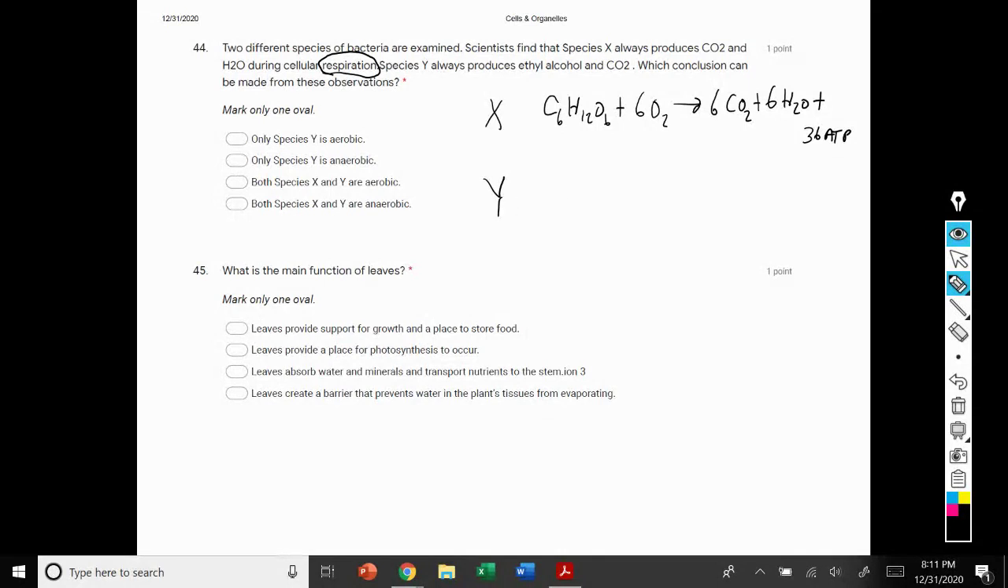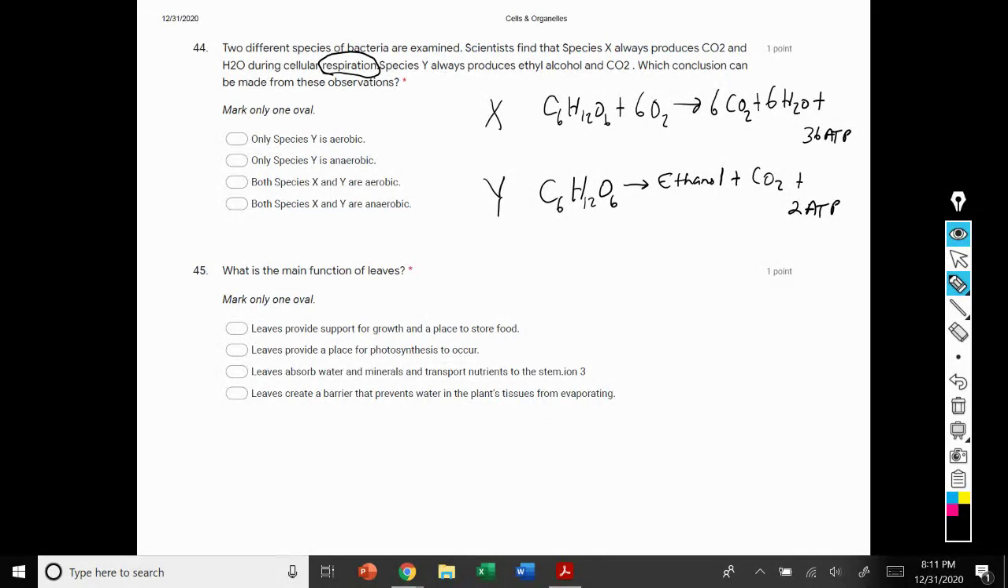Then it tells us that species Y is making ethyl alcohol, or ethanol. And so that means that no oxygen is used, because that is a form of alcoholic fermentation, where we produce ethanol, carbon dioxide, and only 2 molecules of ATP. So if we write these formulas out based on the information given in the question, then we have almost like a cheat sheet to go by.